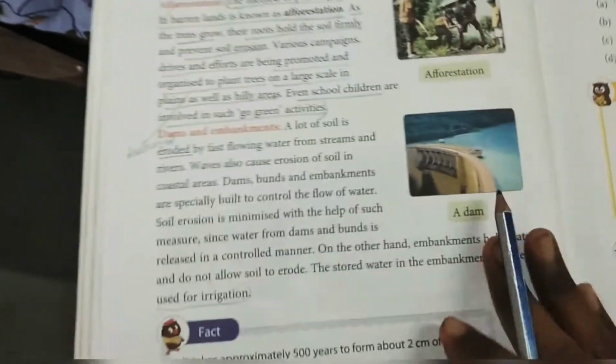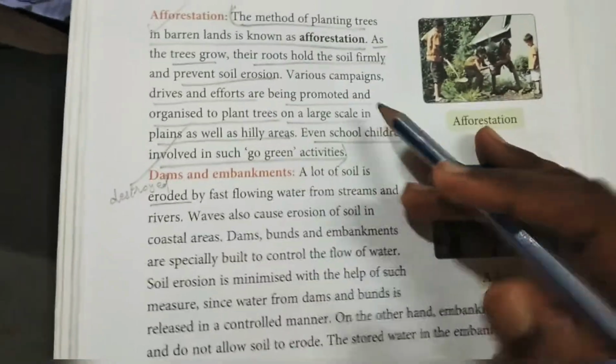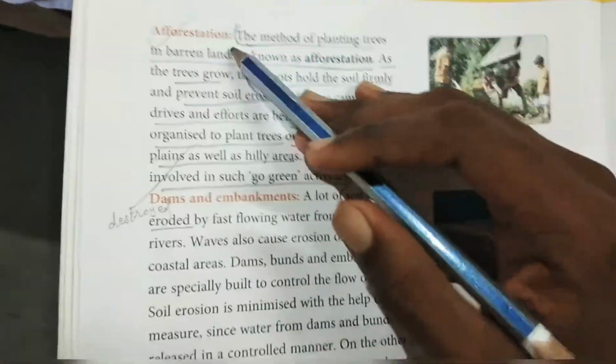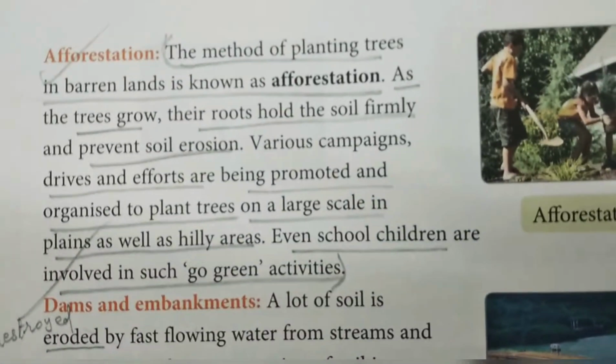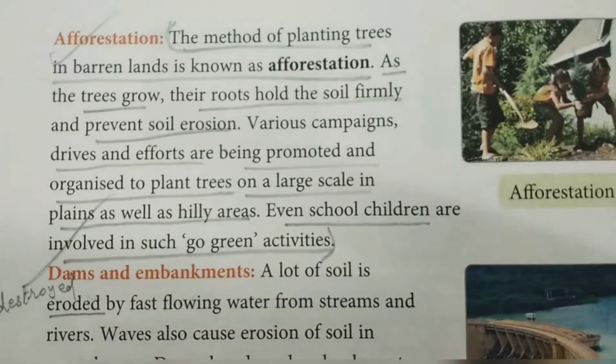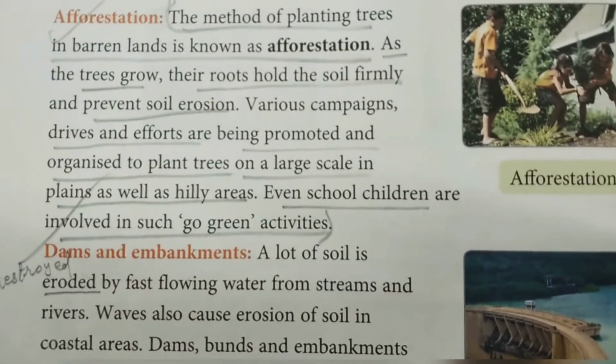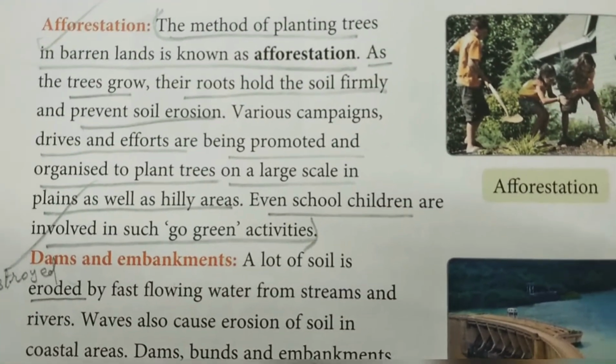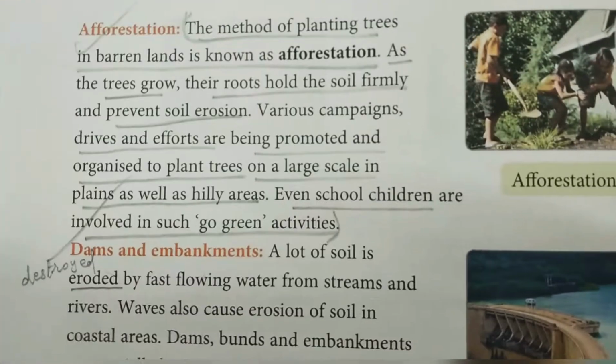Now there are another two methods for soil conservation. Which are they? Afforestation, and dams and embankments. So let's get into afforestation. What is that? It is a method of planting trees in barren lands. It is known as what? Afforestation. What do you mean by afforestation?